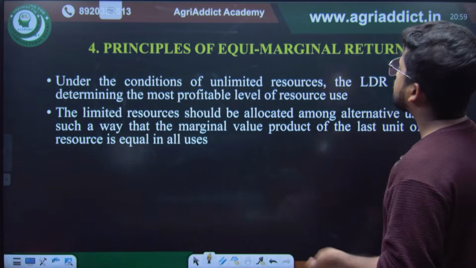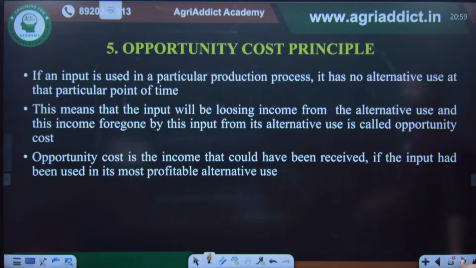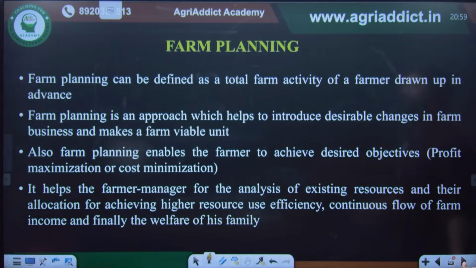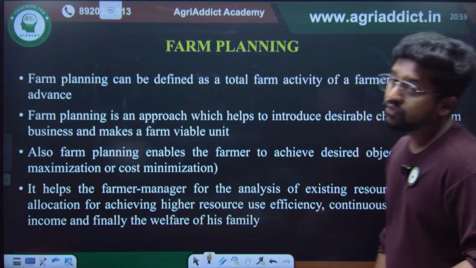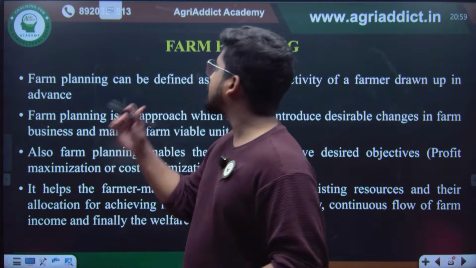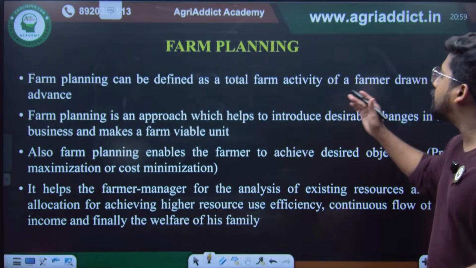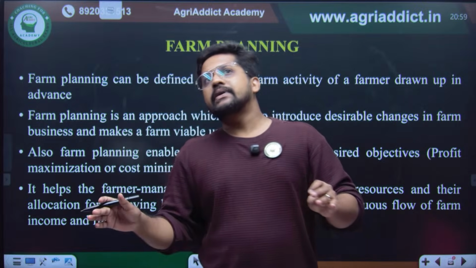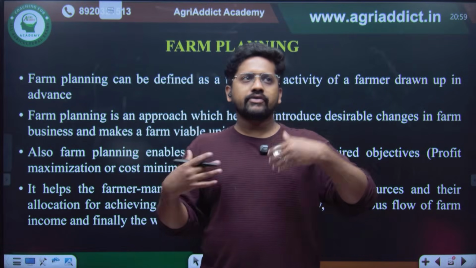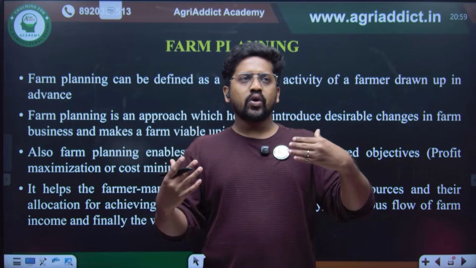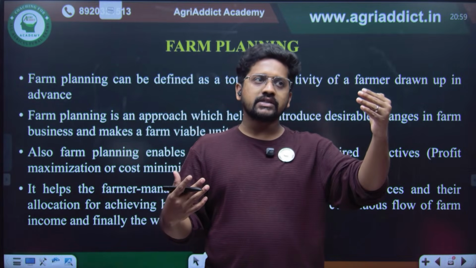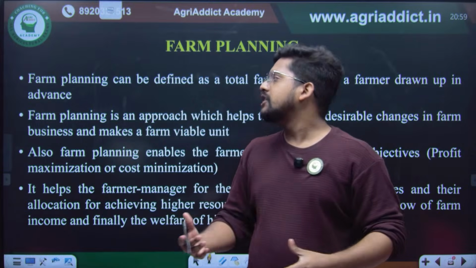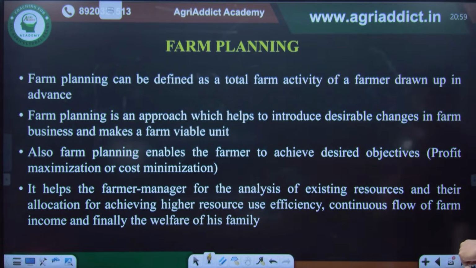Then equimarginal returns we have already discussed. Opportunity cost principle, comparative advantage, time comparison principle. And coming to farm planning, what actually is farm planning? Farm planning is defined as the total farm activity of a farmer drawn up in advance. So here, if I am a farmer, I just want to know what things I am planning in advance, so that I know how much cost is required and how much revenue it is fetching me back. That is nothing but the farm planning method.